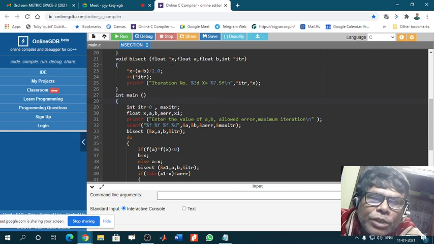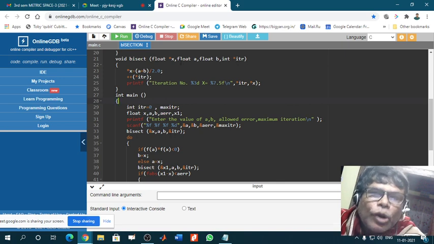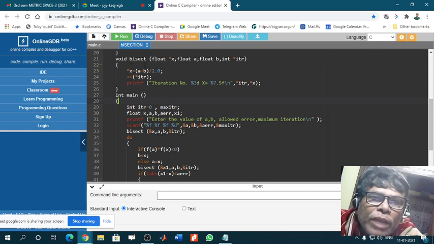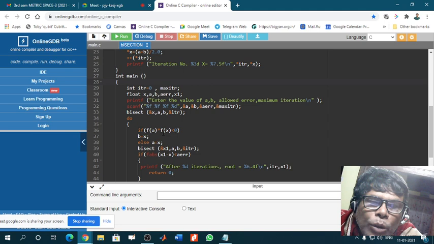So in place of star x it will use x. In place of a it will use a. In place of b it will use b. And in place of star ITR it will use star, but for this here only, not here. So it will calculate x in this form, and ITR will be increasing in this form. Okay, so this is the general characteristic and this is the local characteristic. That means locally it will use these variables to store the values.